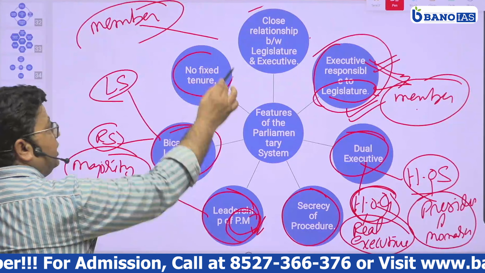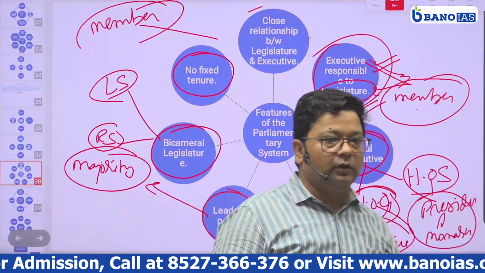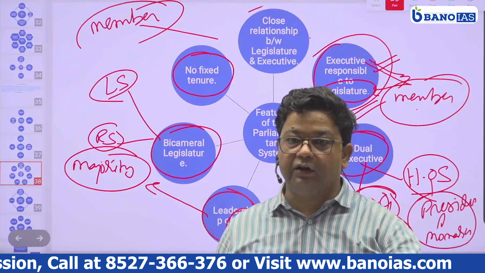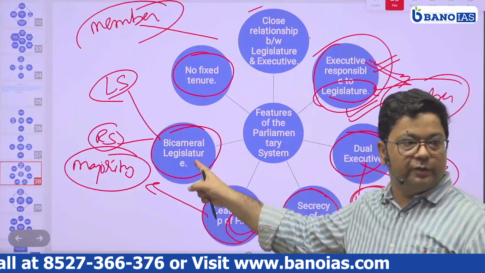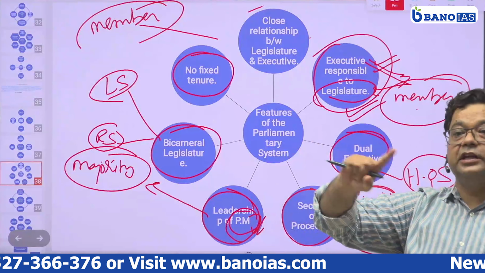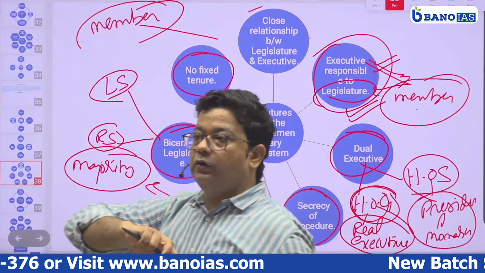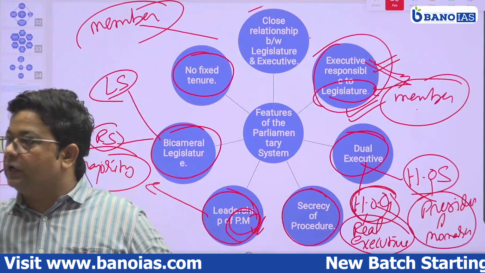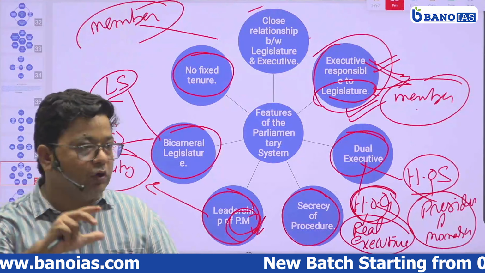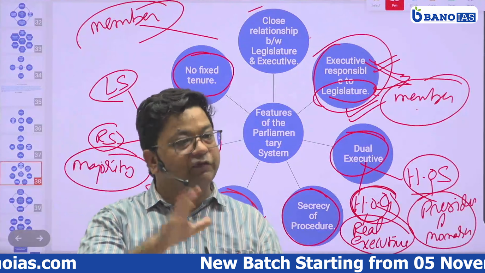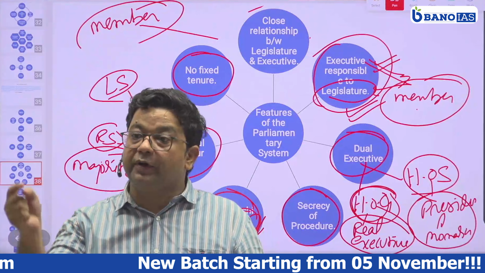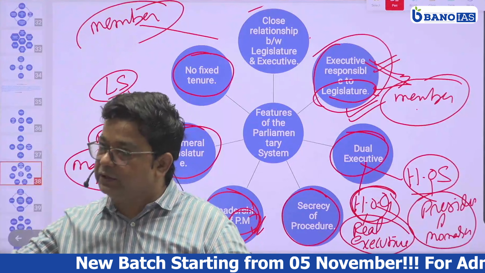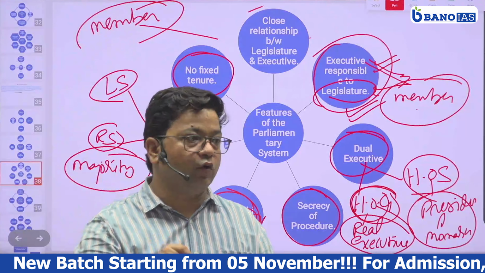No fixed tenure. Why no fixed tenure? Because they are responsible to the legislature, and the legislature can remove the ministers or the government at any time. Though it is fixed that they will be there for 5 years, they can also be removed before the 5 years by the legislature by passing a no confidence motion.